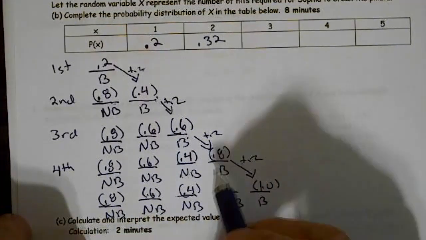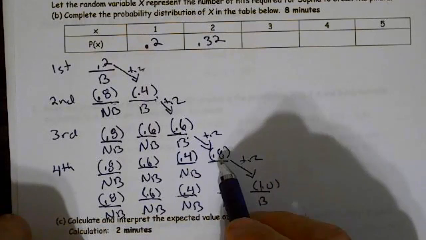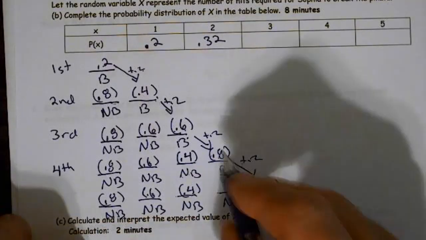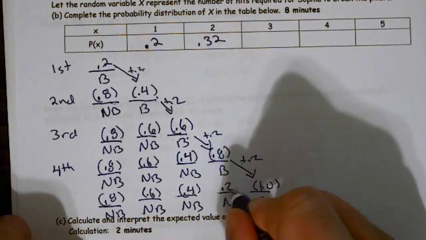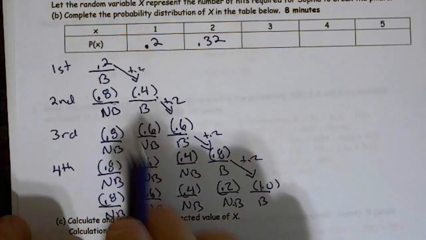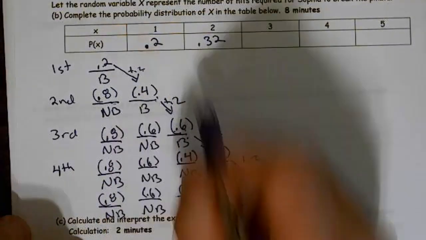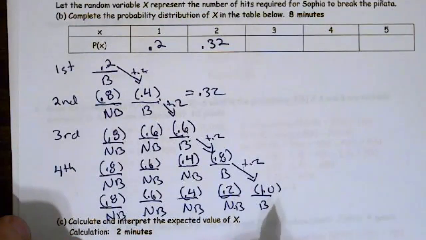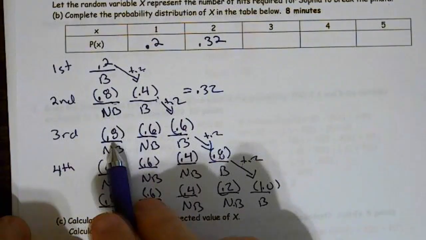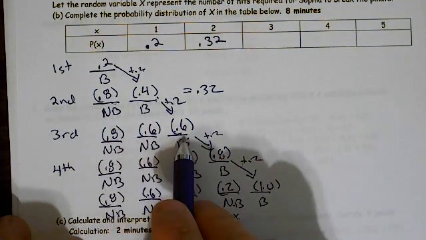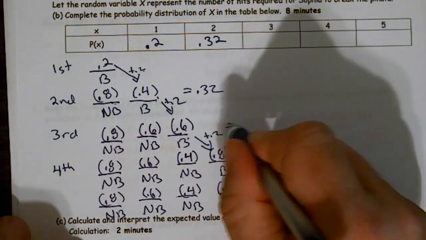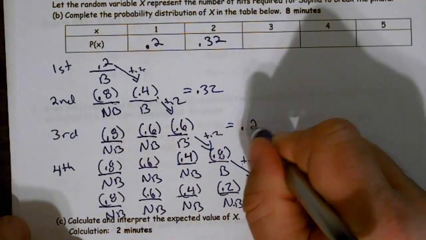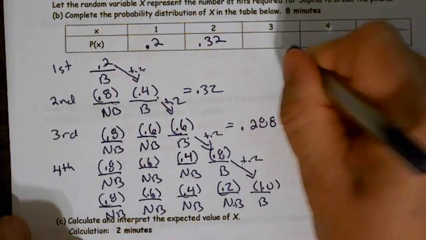All right. And finally, I need the complement of breaking because this is breaking and I need not breaking. So 1 minus 0.8 is 0.2. All right, 0.8 times 0.4, that equals 0.32. If I multiply 0.8 times 0.6 times 0.6, I end up getting 0.288.